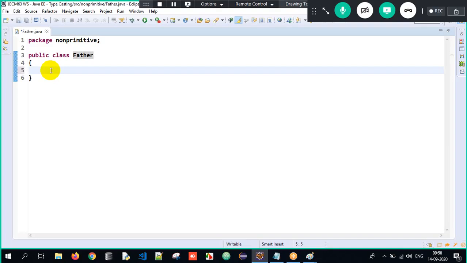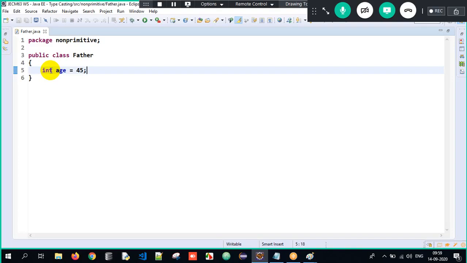And then there is a variable. Int is the data type, variable name is age, and the age of the father is 45. So there is a father class and he has a data member called age initialized to 45.